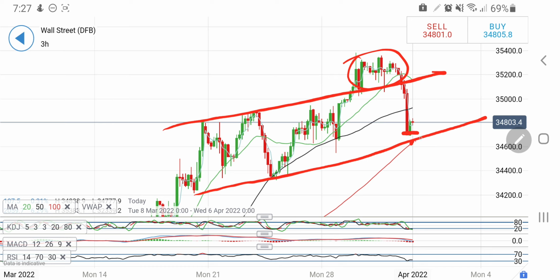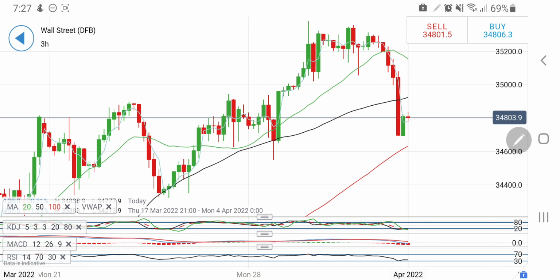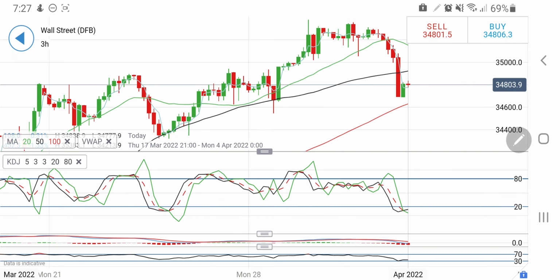The strong support zone is at around 34,600. It is trying to trade sideways within this channel. We have seen it previously trying to trade and behave in this channel. It has completed this journey, and possibly from here till the time it remains above 34,700, you can expect that it may try to retrace back a bit towards 34,900. This is going to be a little resistance there, and beyond that it may try to again come back towards 35,000 levels, rather I will say. So yes, it is still bearish till the time it trades below 35,000.